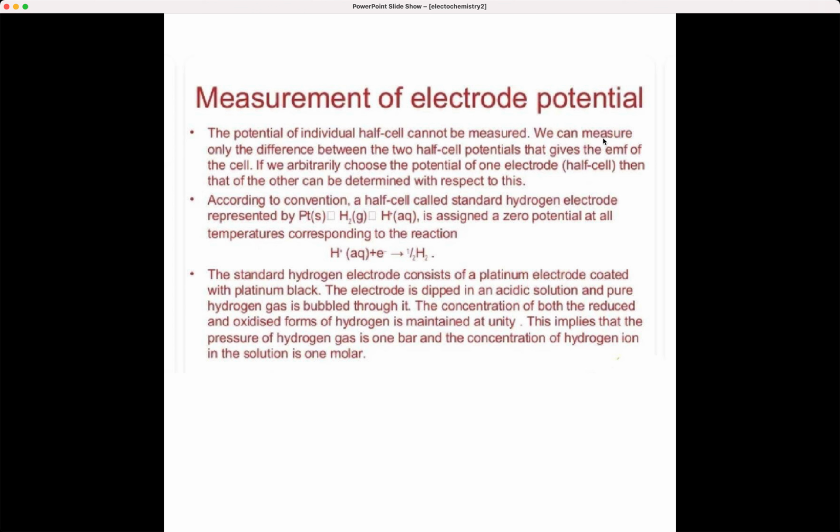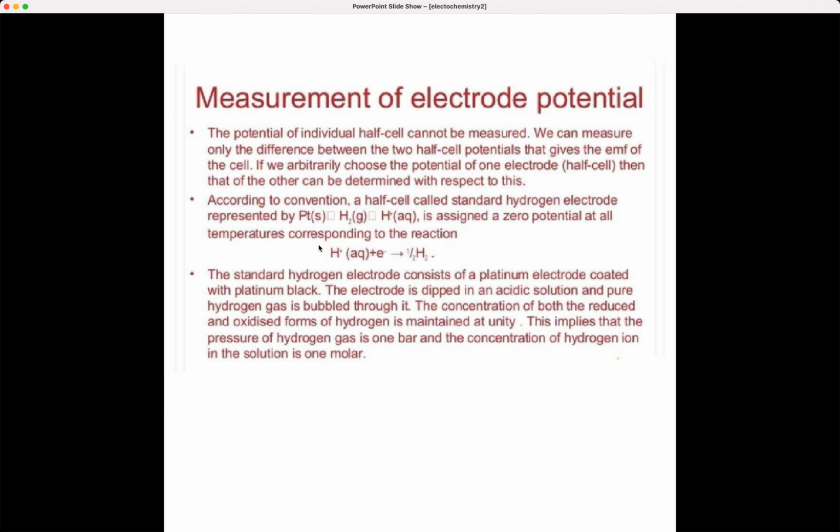Now, we choose arbitrarily the potential of one electrode, that is one half cell, then that of the other can be found out with respect to the first half cell. According to convention, the half cell called the standard hydrogen electrode, which you represent by Pt, H2, H+ (aq), is assigned a zero potential at all temperatures. Now, according to this reaction, that is H+ plus electron gives half H2.